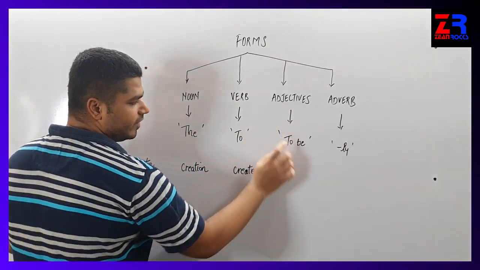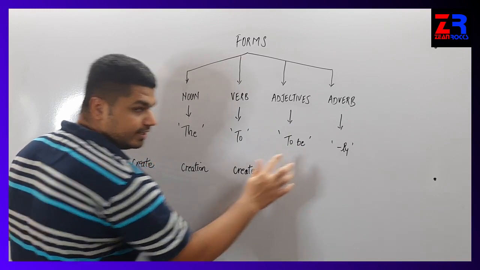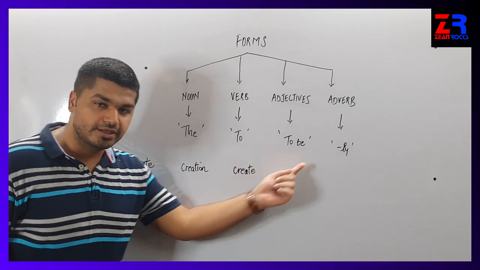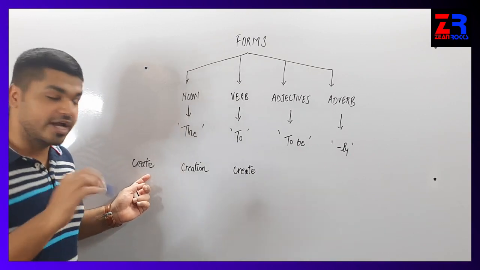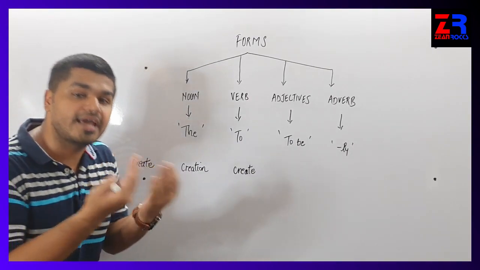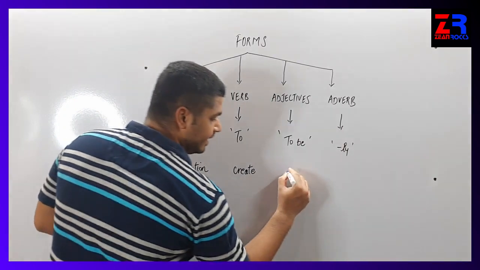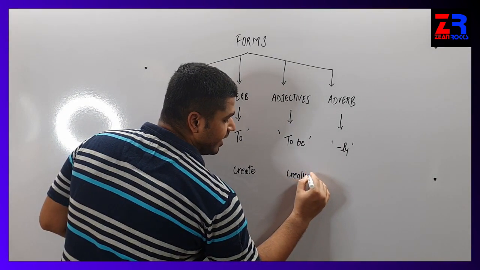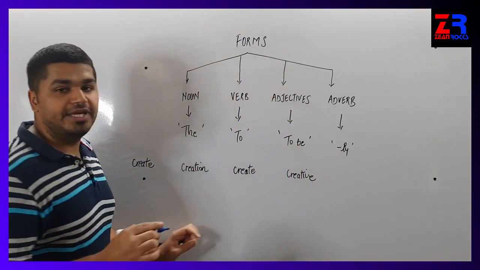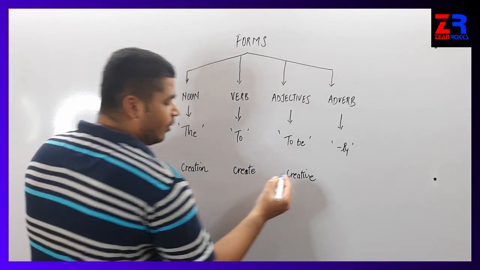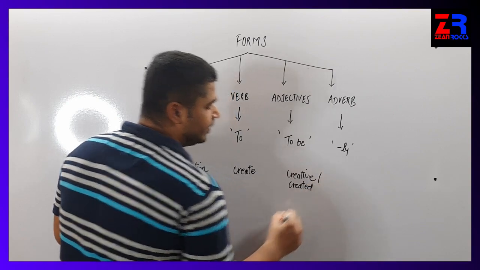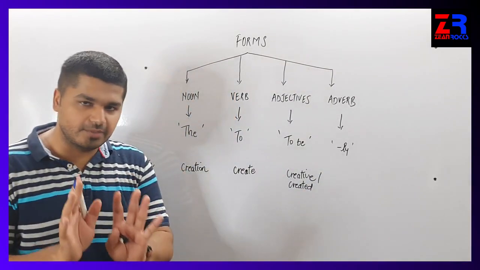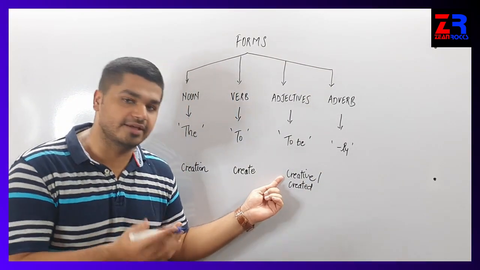For adjective form, we have to add the word to be. So to be create. Is it sounding right? No. So again we have to change the word create into something else. So it will be to be creative. Or you can also use created. To be created, but preferably use to be creative.